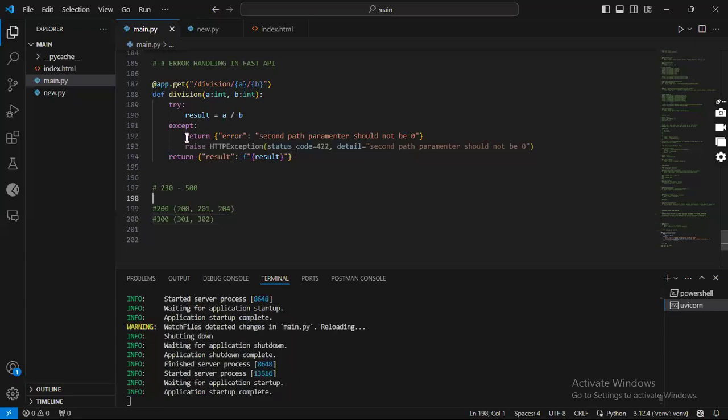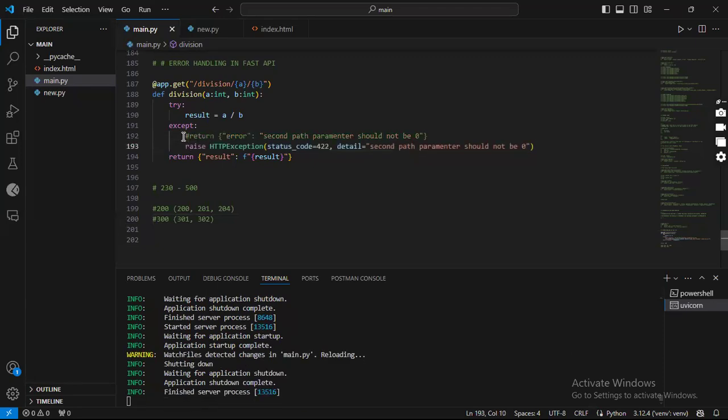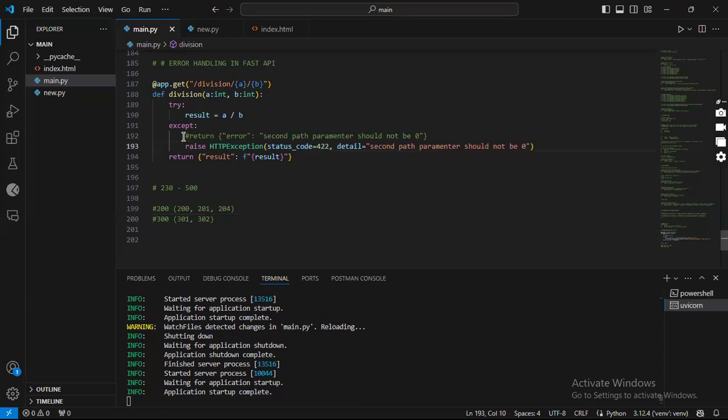So basically, you want to be doing this rather than using the return keyword. You want to be using the HTTP exception, and you specify these two parameters, the status code alongside the detail of the problem. That way, we get the appropriate status code alongside the appropriate error message, not the other way around, where we get the appropriate message but the wrong status code. Do we understand? Any question?